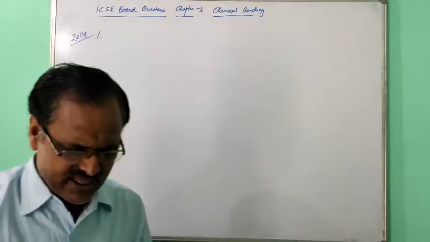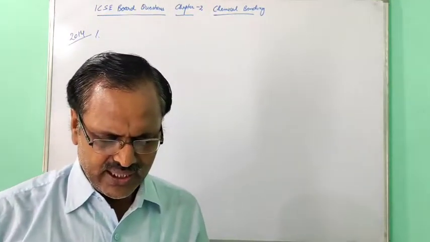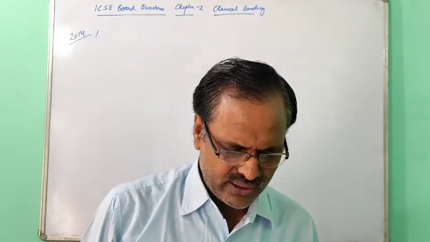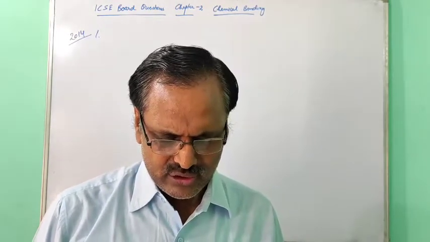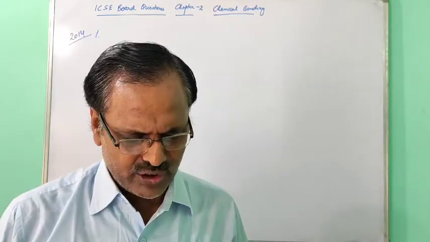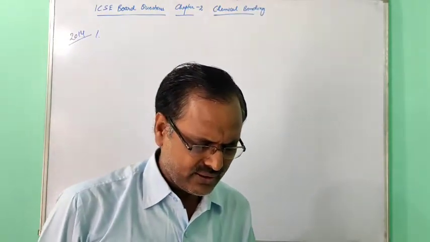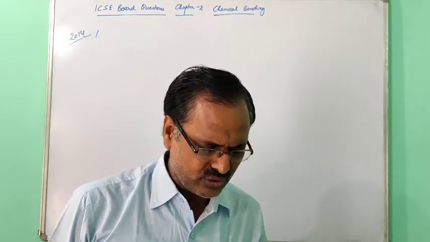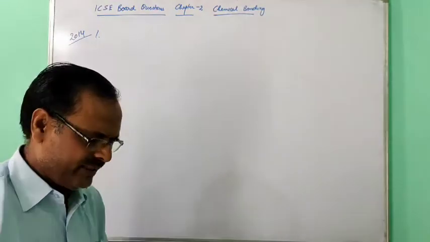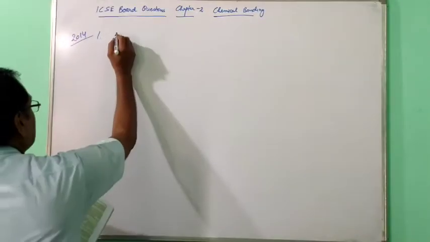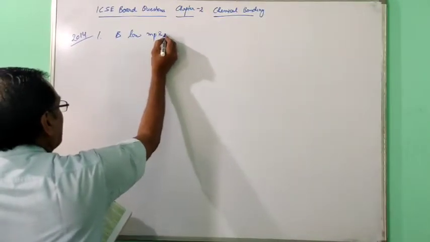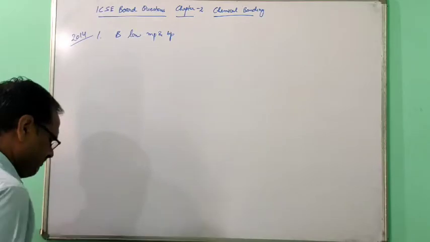Compound X consists of molecules. X will have: crystalline hard structure, low melting and boiling point, ionic bond, or a strong force of attraction between its molecules. This consists of molecules, it means a covalent compound, so B, low MP and BP.